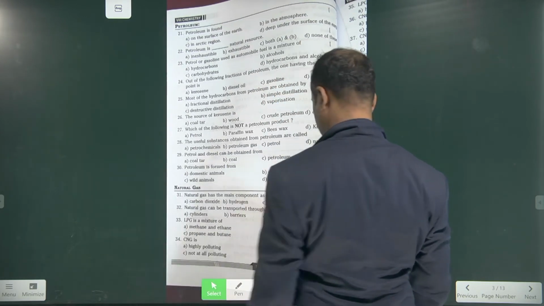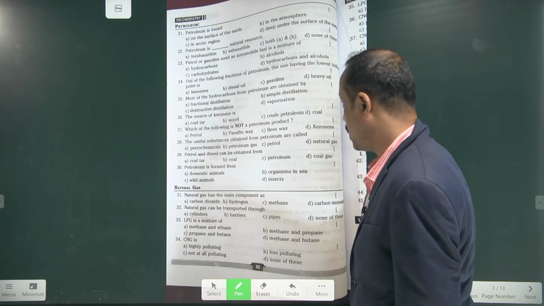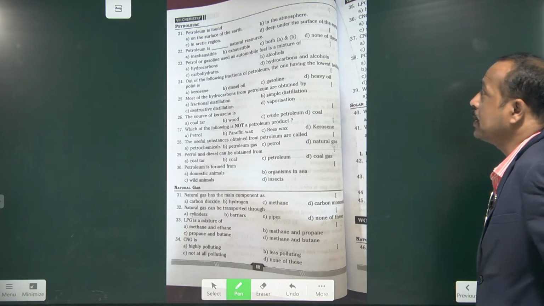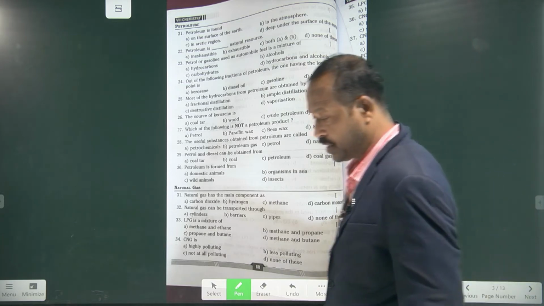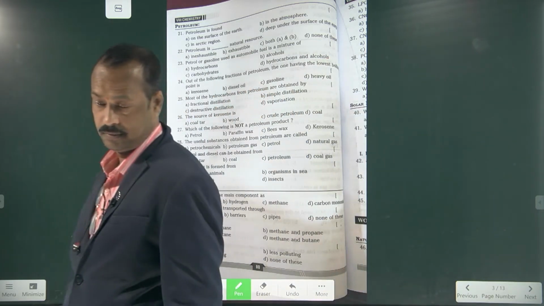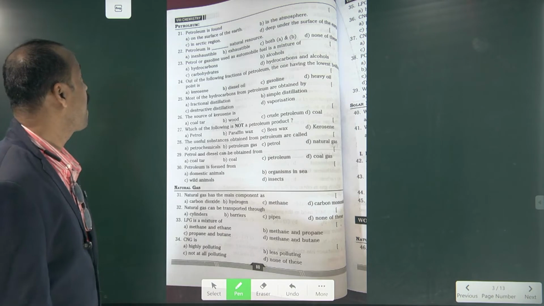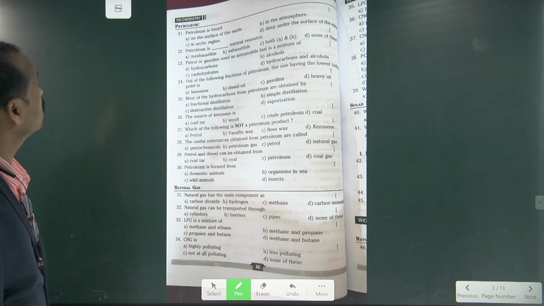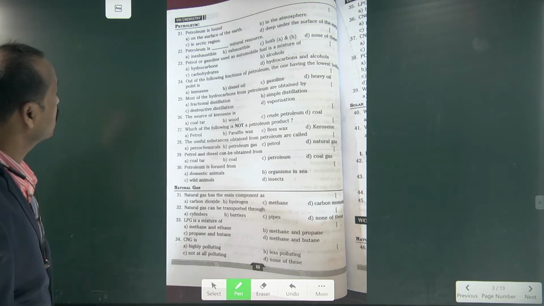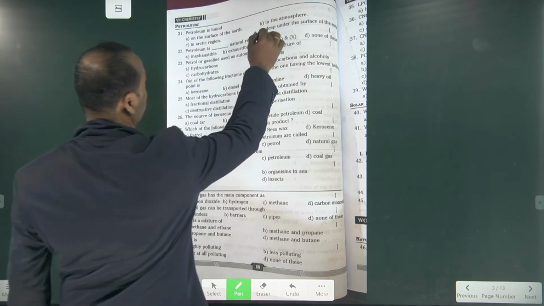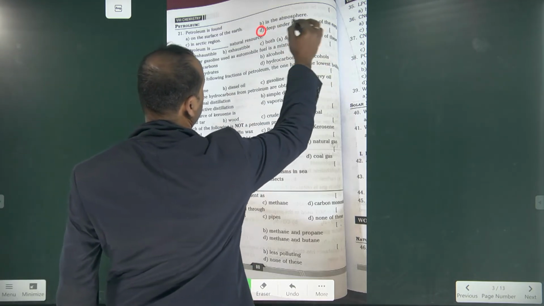Petroleum is found where? Deep under the surface of the earth, sir. On the surface of the earth, in the atmosphere, in the Arctic region, or deeper under the surface of the earth? Very good boy. So D is the right answer.